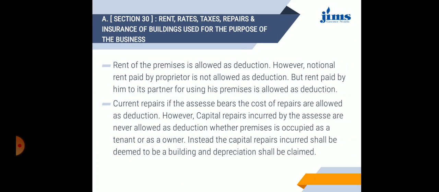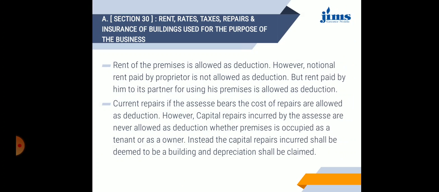Then current repairs, if the assessee bears the cost of repairs, are allowed as deduction. However, the capital repairs incurred by the assessee are never allowed as deduction, whether the premises is occupied by a tenant or an owner. Instead, the capital repairs incurred shall be deemed to be a building, and depreciation shall be claimed.